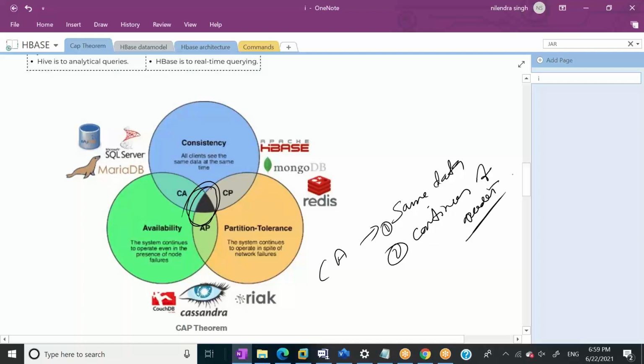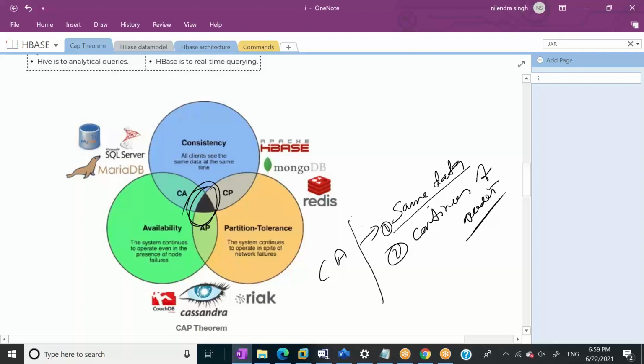Perfect. Now let's talk about the banking application. If somebody withdraws money, and somebody checks the balance from another location, they should see the same data. Even though some nodes have failed, the system should still work.